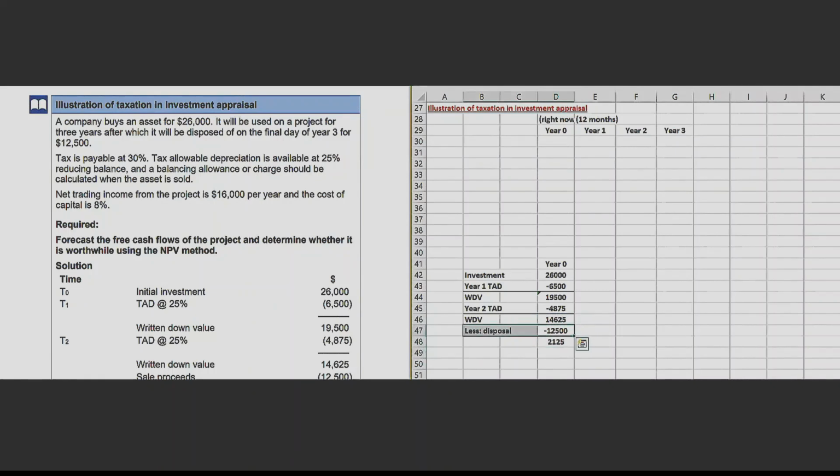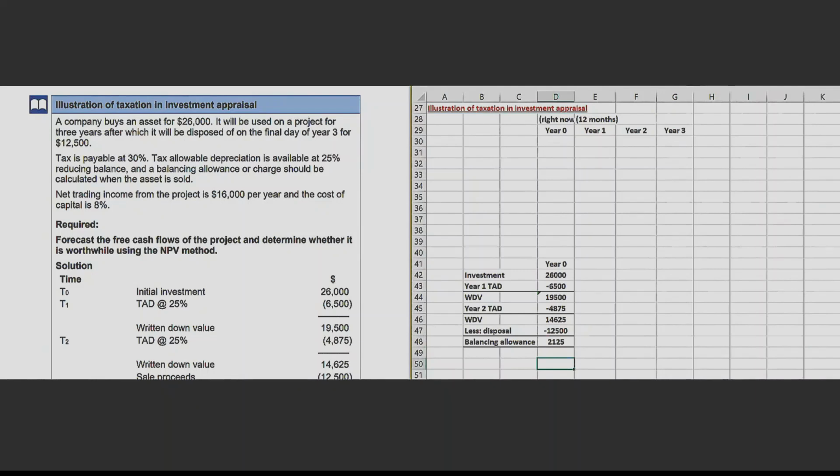This loss will be claimed in the name of balancing allowance. You need a further allowance, a further deduction from the income of the taxpayer. So this is the balancing allowance. Now where do we use them? We will directly have to give the benefit or the effect of these depreciations and the tax on these depreciations. This is how we need to consider their impact.